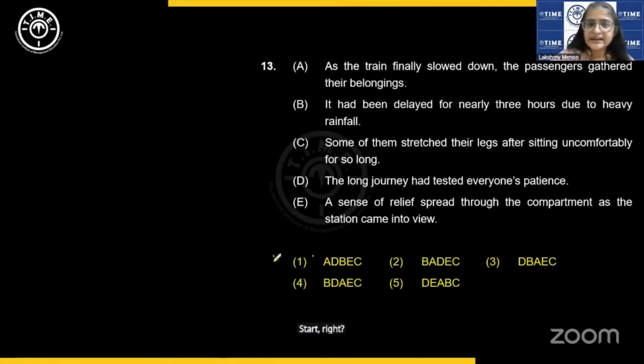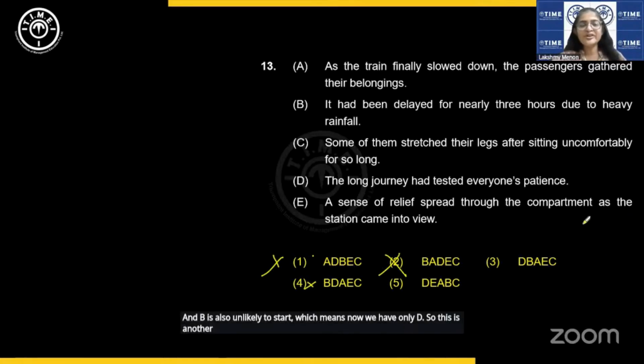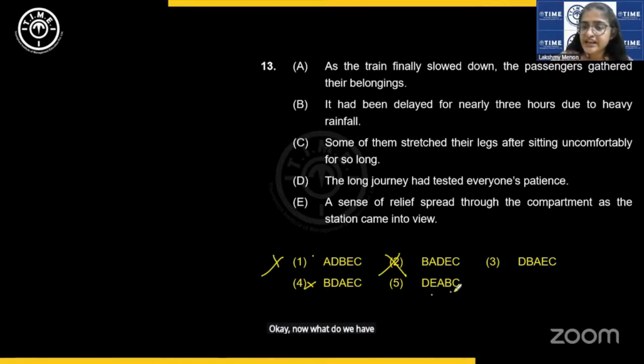A is unlikely to start and B is also unlikely to start, which means now we have only D. So this is another way of solving when you have the options. Okay. Now what do we have? D, E, A, B, C and D, B, A, E, C. Let us look at 3 first.